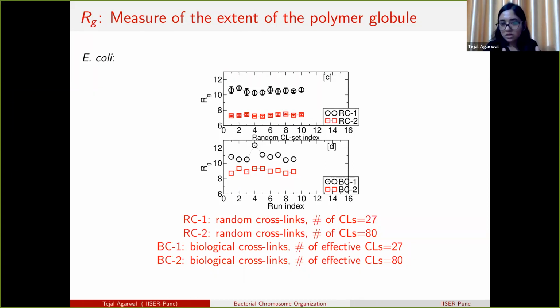One is along the axis of the cylinder, another is along the radial axis of the cylinder. But I'll show later that we can estimate the spread using the number density of monomers across the radial axis of the cylinder.